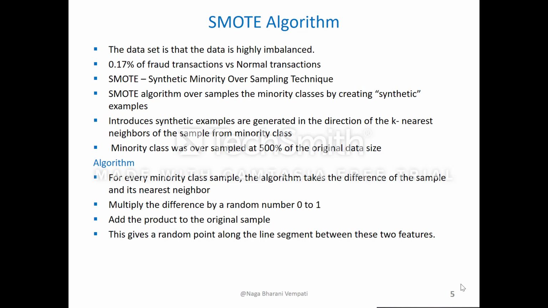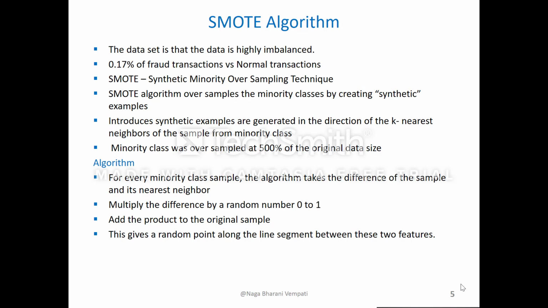So I have used the synthetic minority oversampling technique to oversample the data in order to generate a better balanced data set. This algorithm intelligently oversamples the minority class by creating synthetic examples rather than oversampling the data by replacement. Here the minority class is the fraud class.